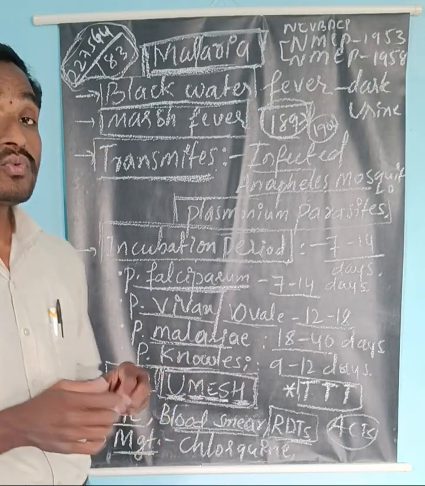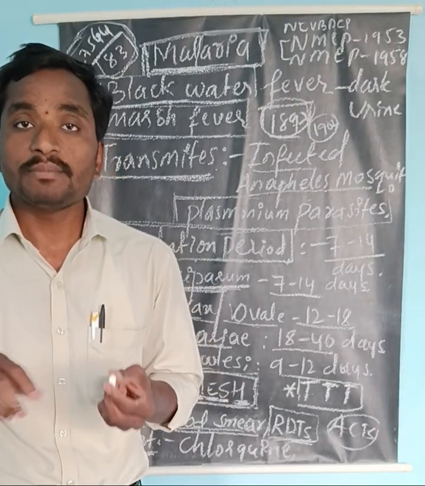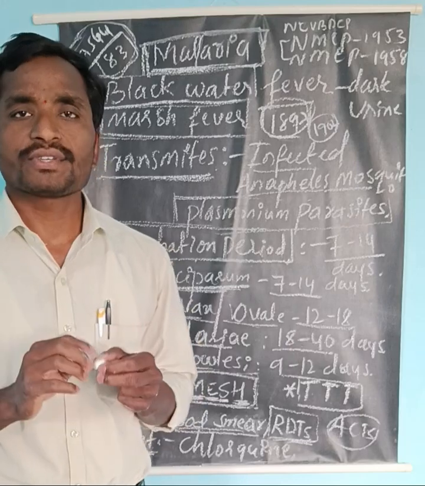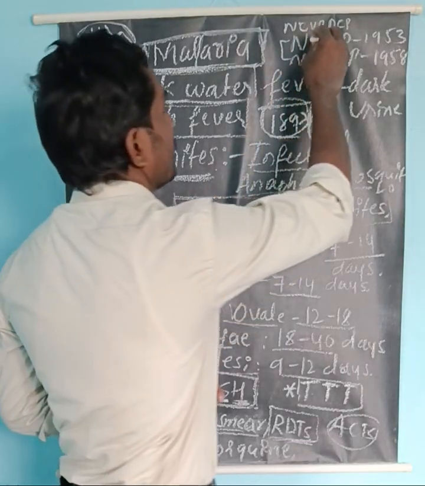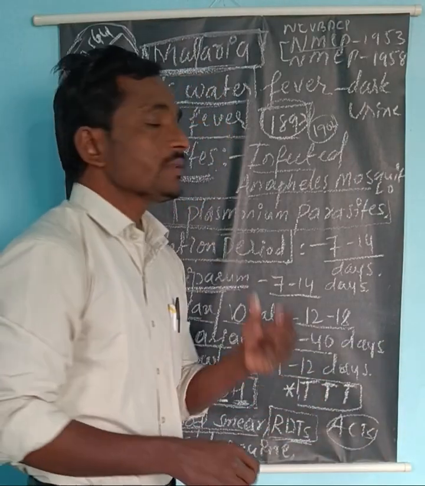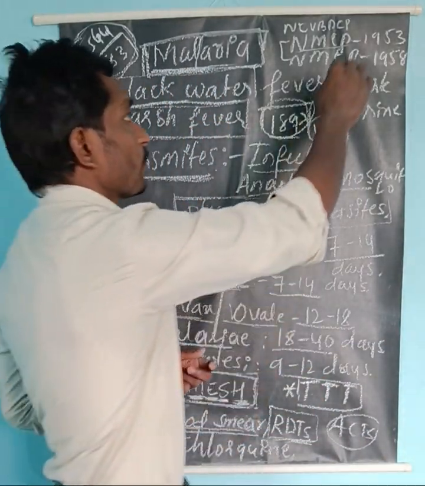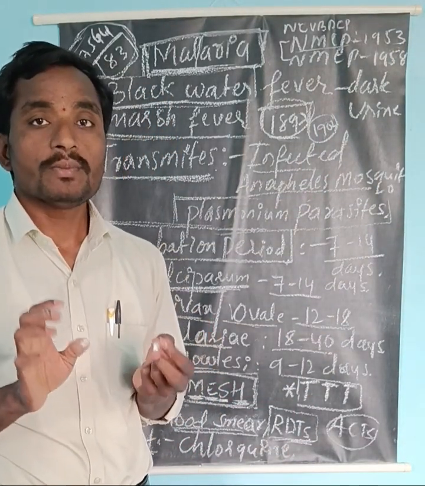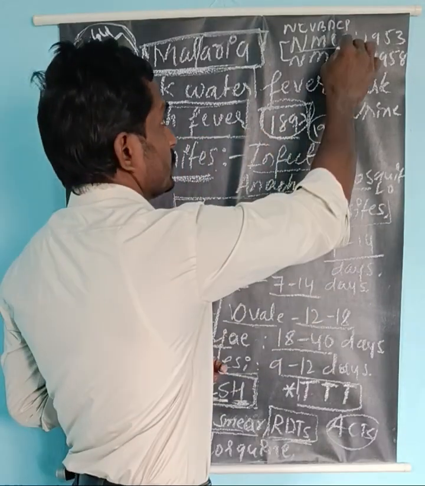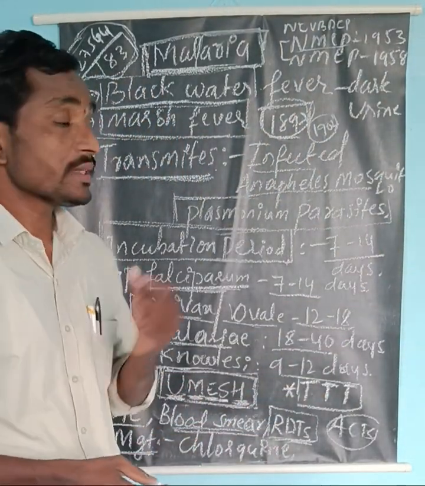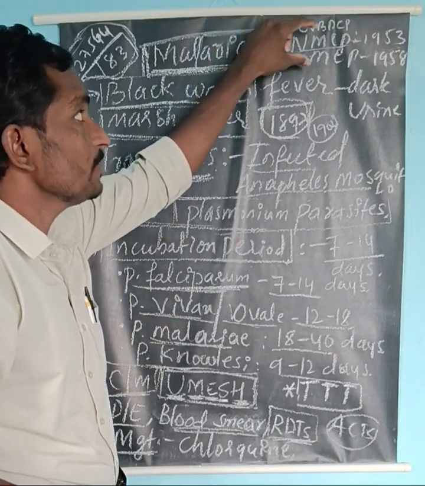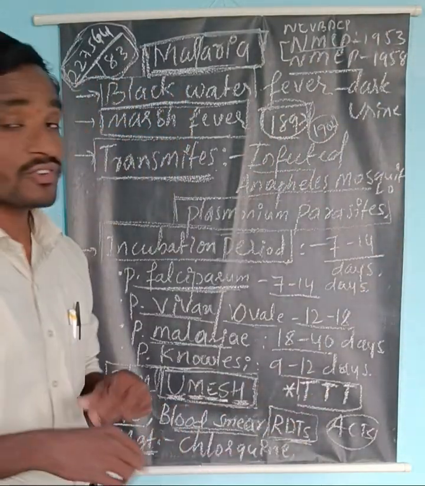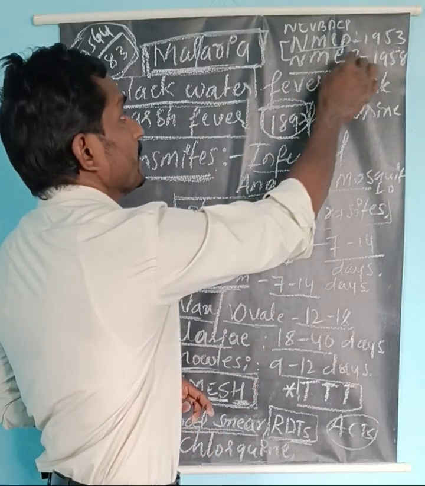Now come to what is the role of the government in preventing and eliminating malaria from our country. The government of India took very serious action to prevent malaria in the year 1953. They started the National Malaria Control Program because earlier the severity was very high. For that reason, the government of India planned to control malaria and launched the National Malaria Control Program in 1953, and again in 1958 they started a new program, the National Malaria Eradication Program.